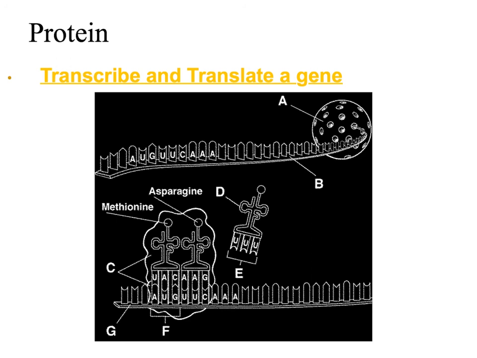Remember, how proteins are made is two steps. Transcription: messenger RNA is created from DNA in the nucleus. It travels to the ribosome, where the ribosome is going to translate it. It's going to use that information and make a protein. And again, we'll go over this in class, and you'll do a lab and see how this process works.